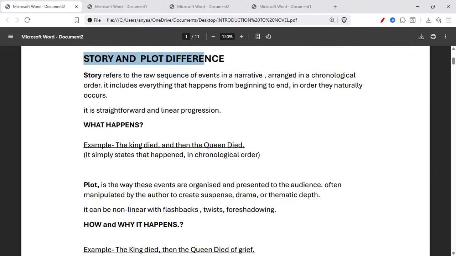Here, the story and the plot difference. Story refers to the raw sequence of events in a narrative arranged in chronological order. It includes everything that happens from beginning to end, in the order they naturally occur. It is a straightforward and linear progression. What happened? It tells us what happens. For example, the king died and then the queen died. It simply states what happened in chronological order.